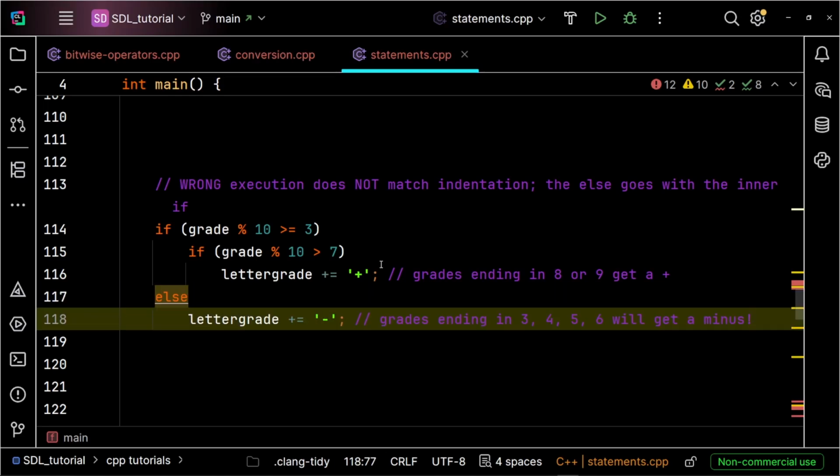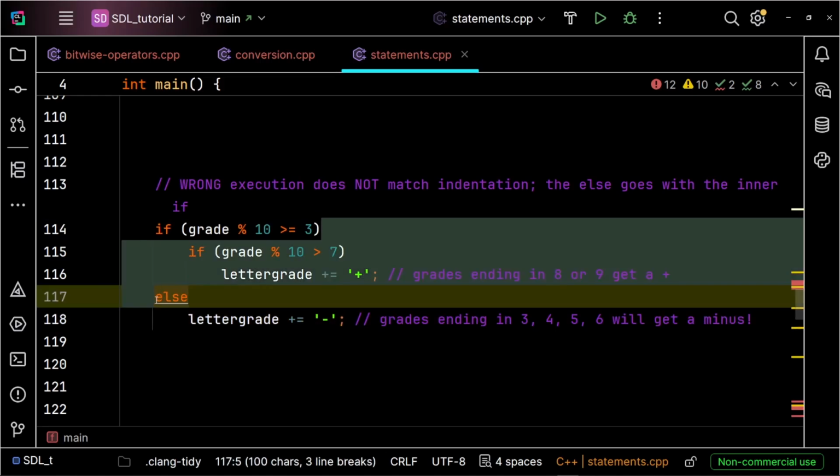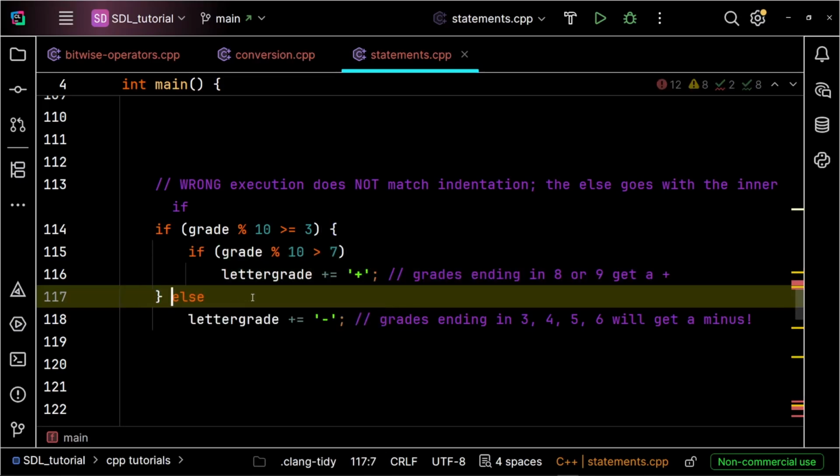To force C++ to attach the else to the outer if statement instead of the inner one, we enclose the inner if statement inside a block using curly braces. So we highlight this and now we can wrap it with curly braces. And now the outer if has this else. So never rely on indentation to structure your conditional logic. Always use explicit curly braces around your execution paths to keep your C++ code completely bug-free.